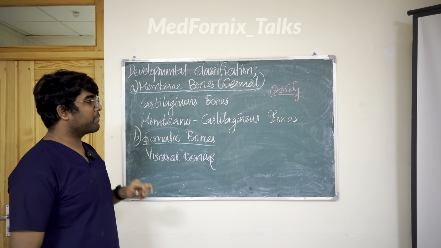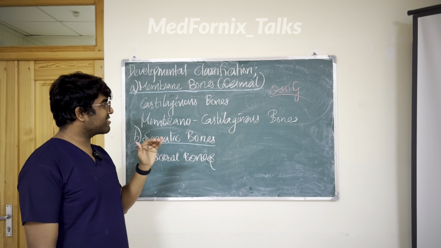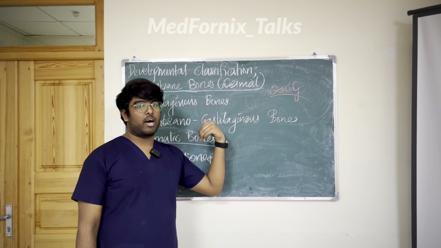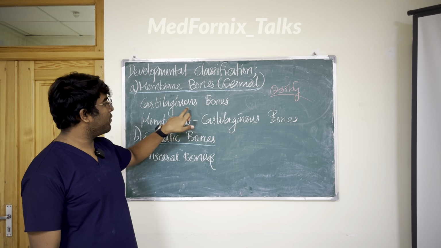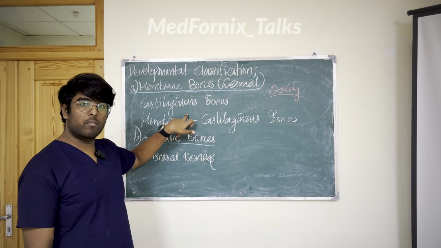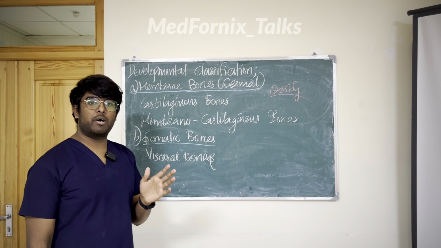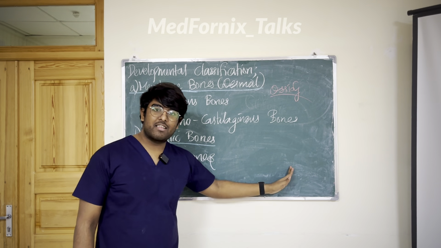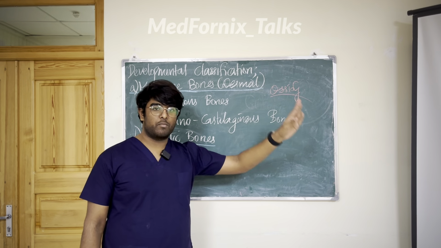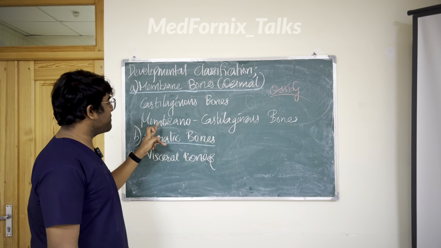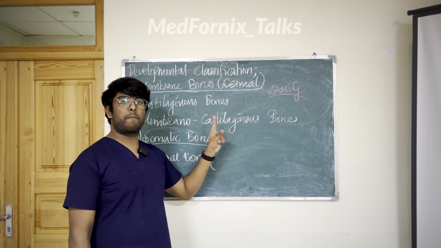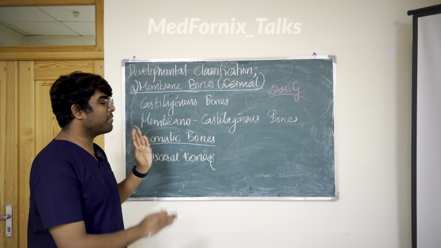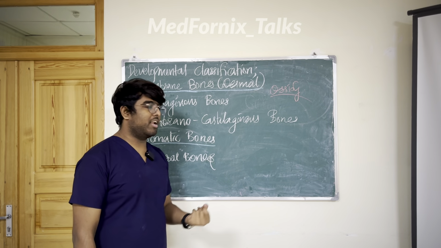The next subclass is the cartilaginous bone, and these cartilaginous bones will ossify from cartilage, and these form most of the long bones like humerus and femur. Initially they will be seen as cartilage, and this cartilage will form the bone. Next one is the membrano-cartilaginous bone. These bones will partially ossify from the membrane and partially from cartilage.